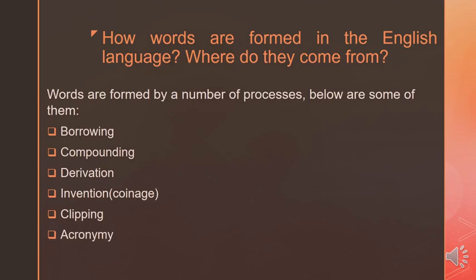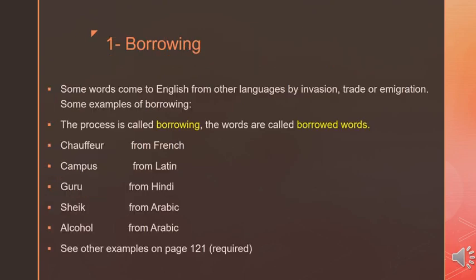We are going to talk about 6 processes, although we have more than that, but we concentrate on the main ones. The first one is borrowing, then compounding, derivation, invention, which is also called coinage, clipping, and acronymy. Let's take these processes one by one. The first process is called borrowing.